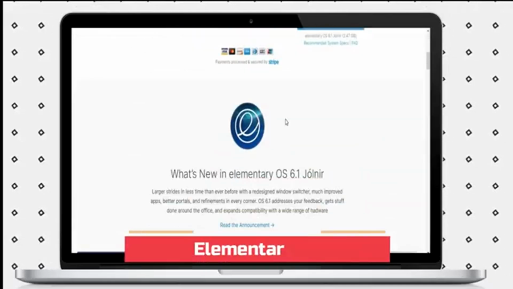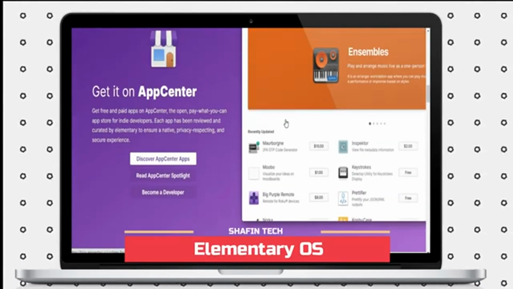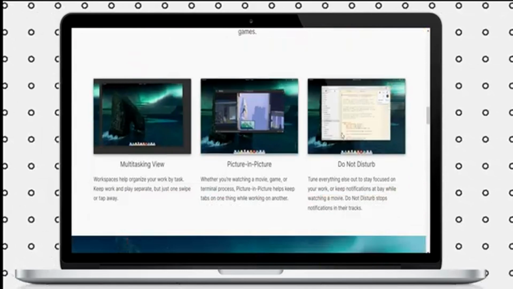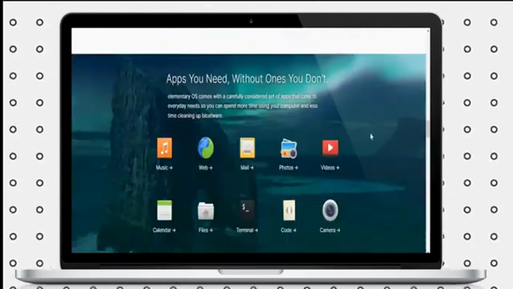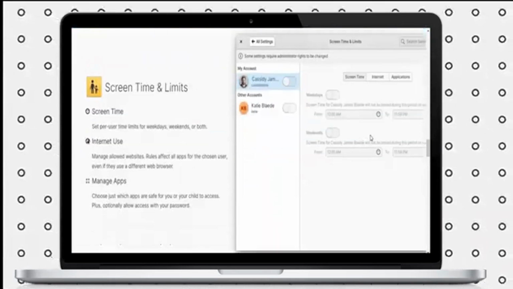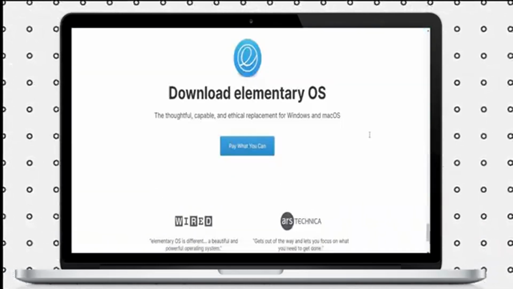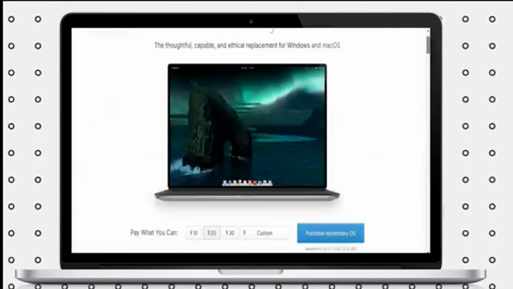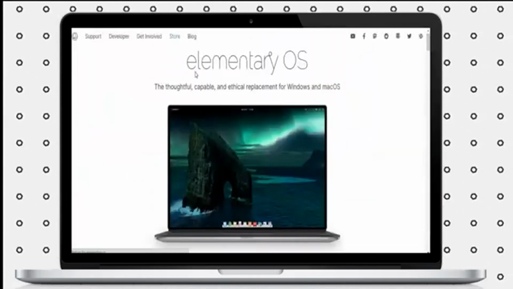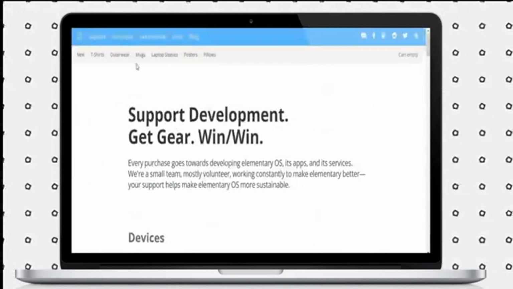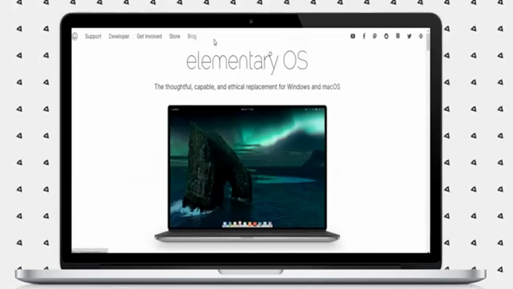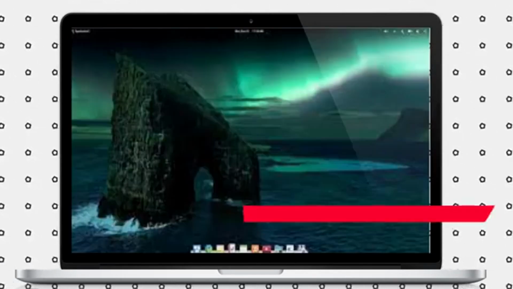The number 5 OS is Elementary OS. If you want that macOS experience, but don't want a Hackintosh or actual Apple hardware, then Elementary OS is probably your best choice. Of course, this has no part of macOS in it at all. Also, the developers of Elementary OS say that any similarity between Elementary OS on the surface is coincidental.